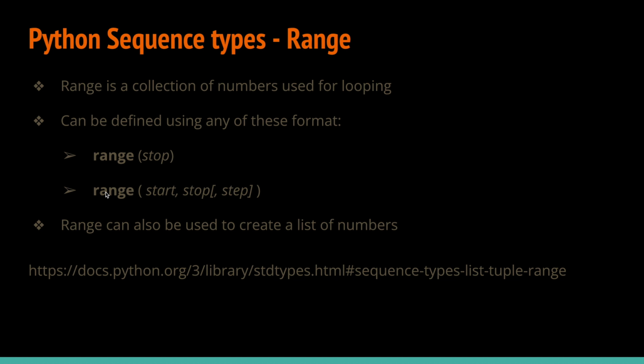Also, we can define it using this second format here. That is, we specify the start value, then the stop value. Or we specify the start value, the stop value, and an optional step value.